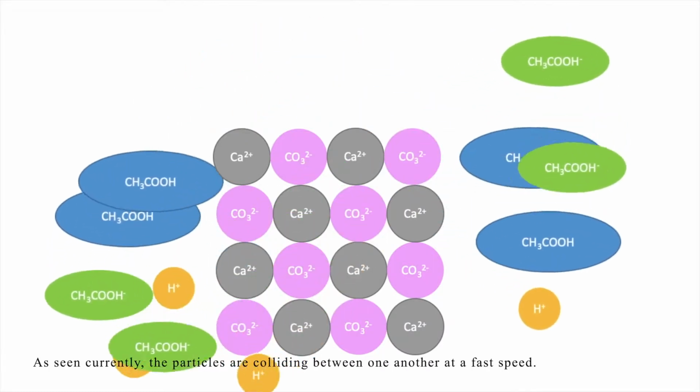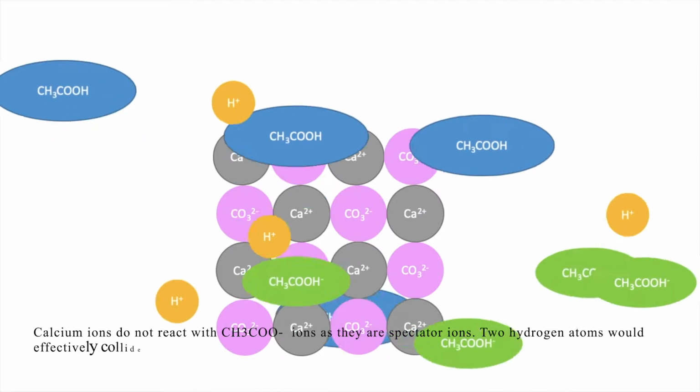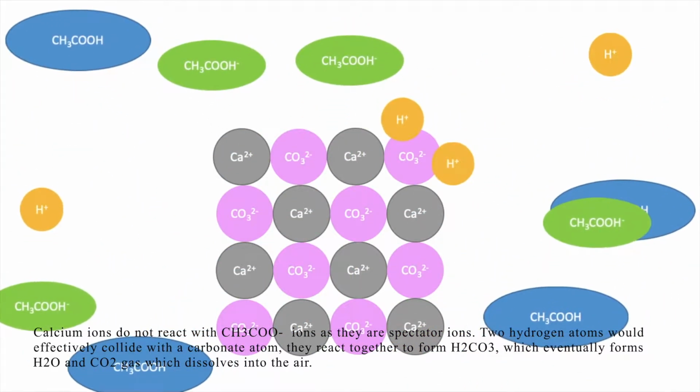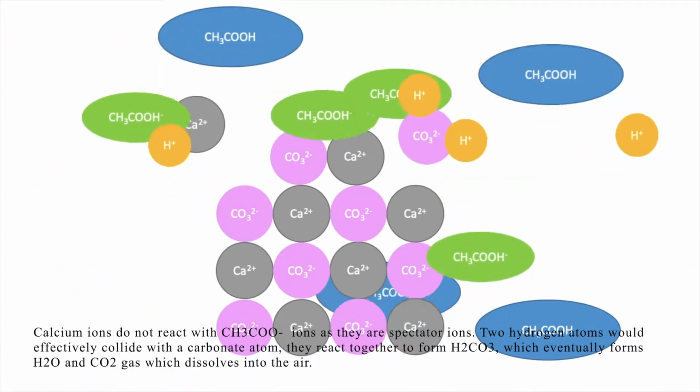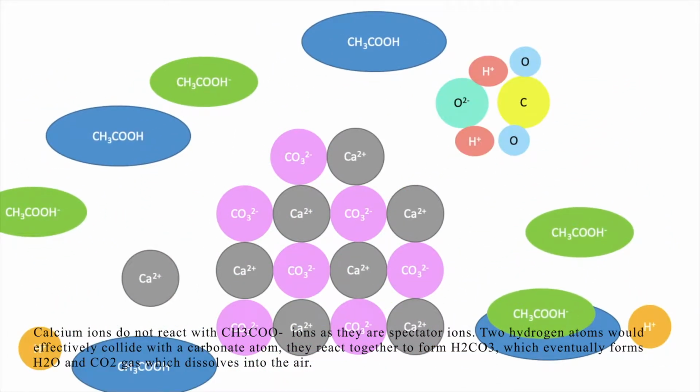As seen currently, the particles are colliding with one another at a very fast speed. Calcium ions do not react with CH3COO- ions, and they are spectator ions. Two hydrogen atoms will effectively collide with a carbonate ion. They react together to form H2CO3, which eventually forms H2O and CO2 gas, which dissolves into the air.